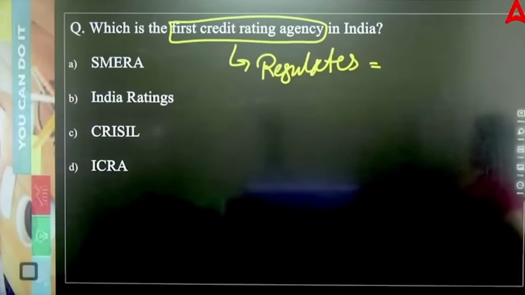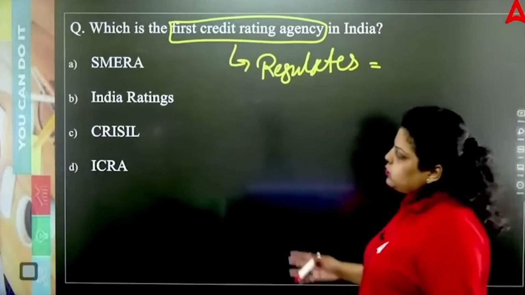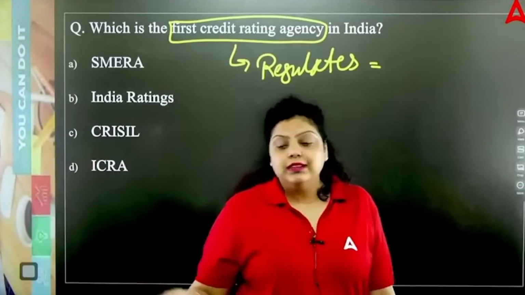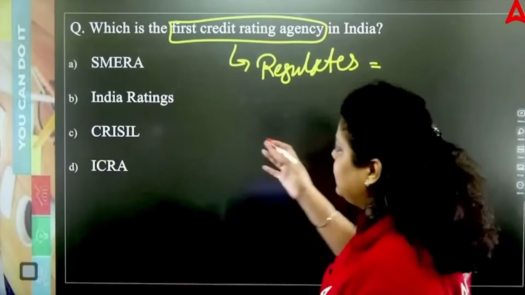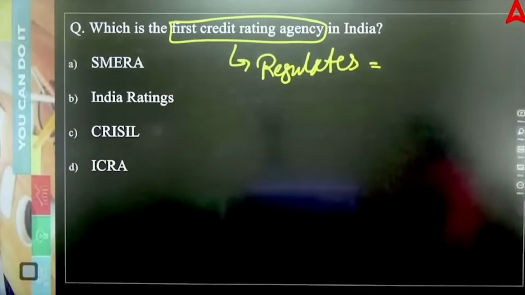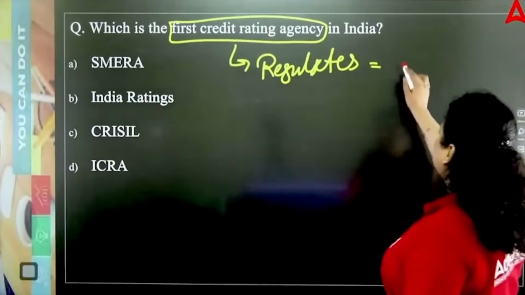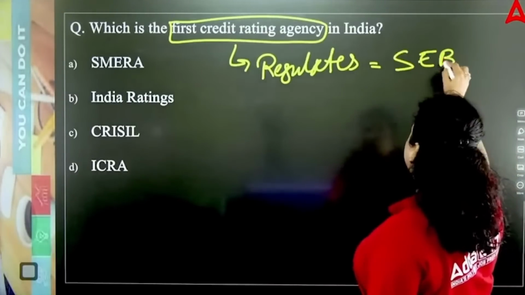Apart from this, we have CARE, CIBIL, Fitch, Moody's and S&P. So many credit rating agencies we have. Out of these, we are asking which one is the first one and who regulates it?